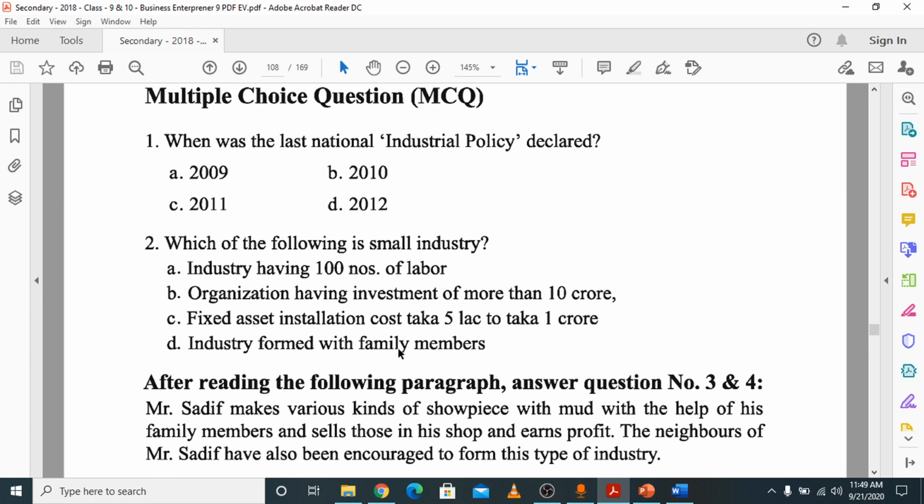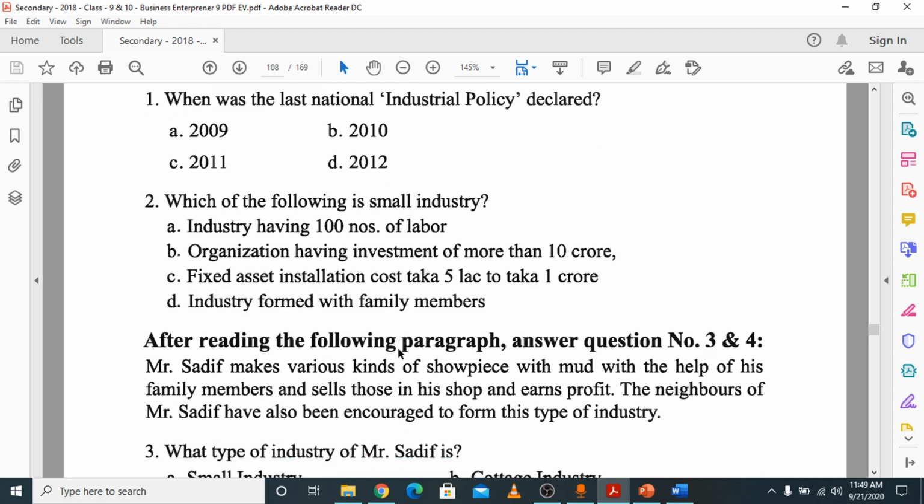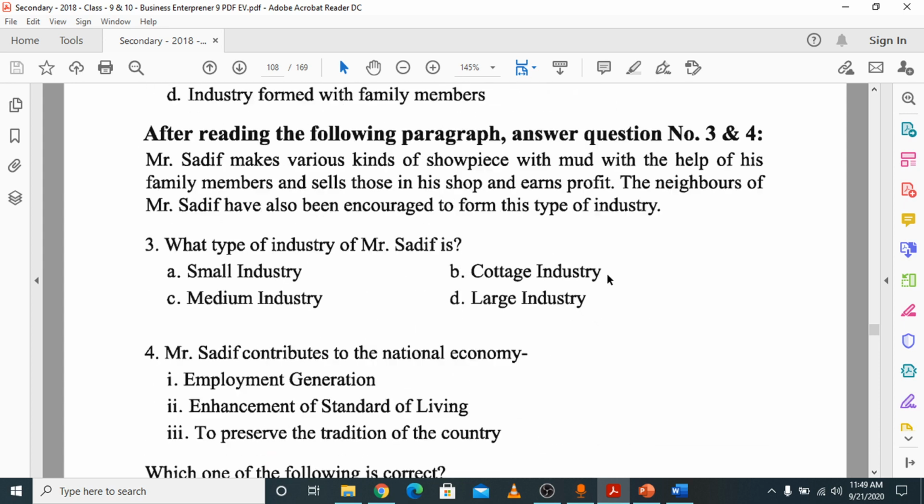Exercise, you know the exercise answer. When was the last national industrial policy declared? 2010. Which of the following is small industry? Small industry has a fixed asset installation cost of taka 5 lakh to 1 crore. That means a capital amount of 5 lakh to 1 crore taka is a small industry. So C is the answer.